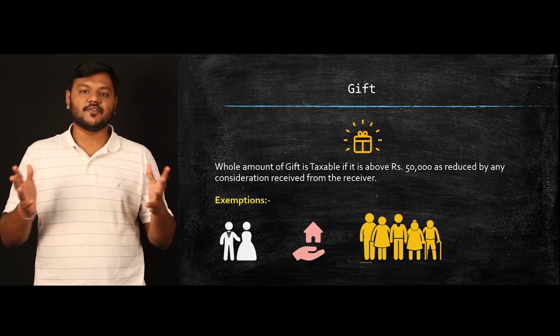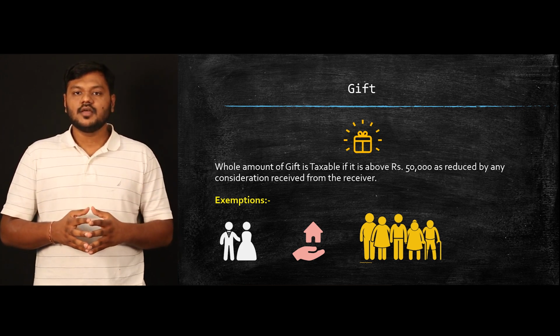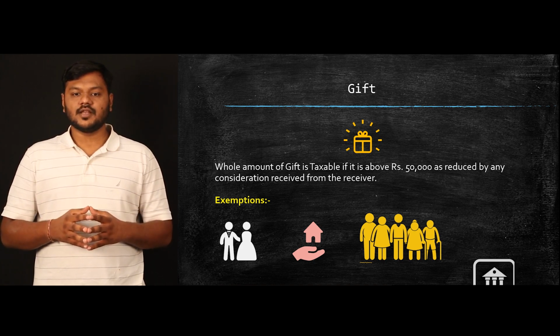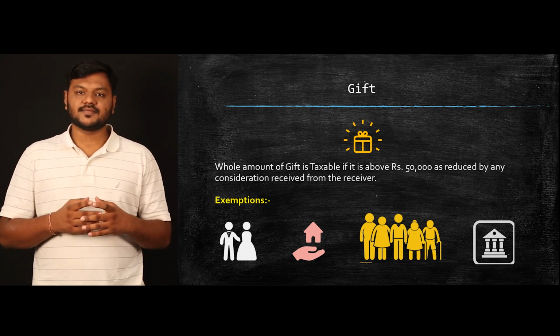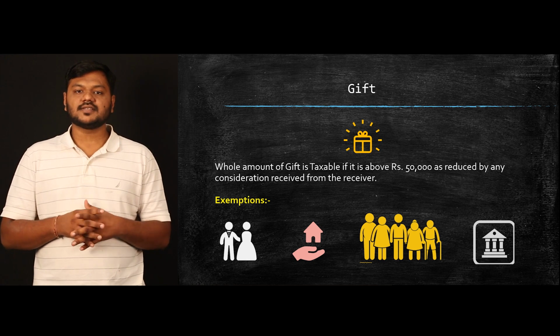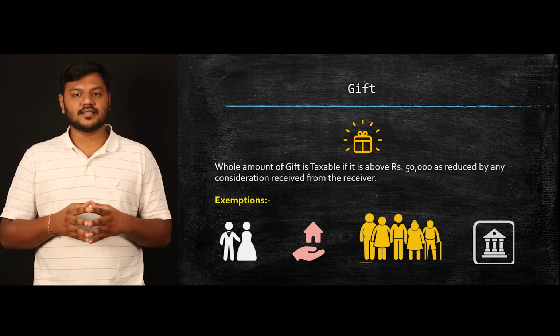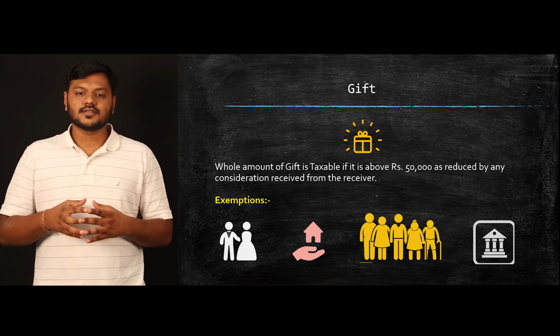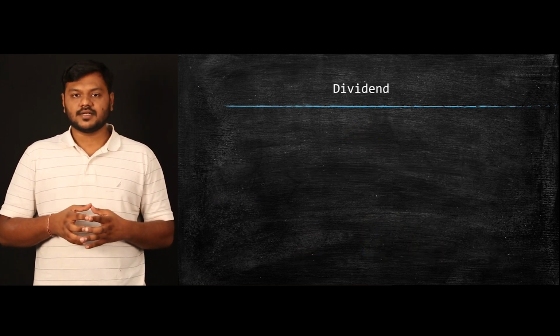Again, there is a wide definition of family members which you need to read and understand thoroughly. But any gift you are receiving from your family member, it would be again completely exempted. And the fourth and the last exemption is there are certain authorities which are prescribed by the Income Tax Act, and if you are receiving gift from those authorities like trust, etc., so again that would be completely exempted.